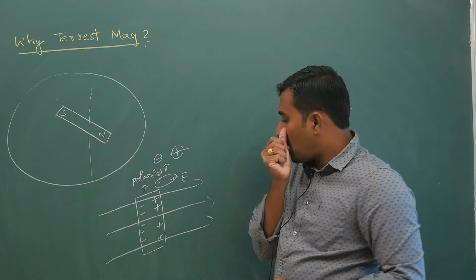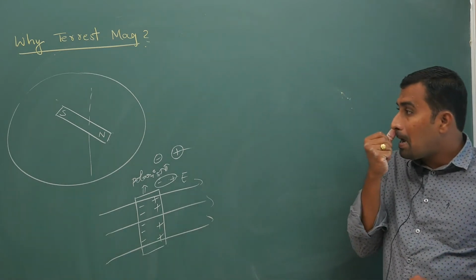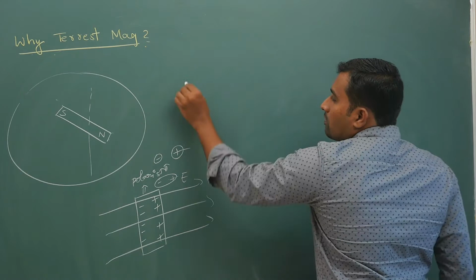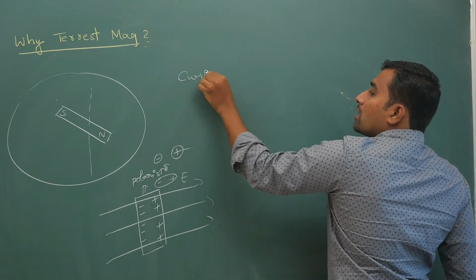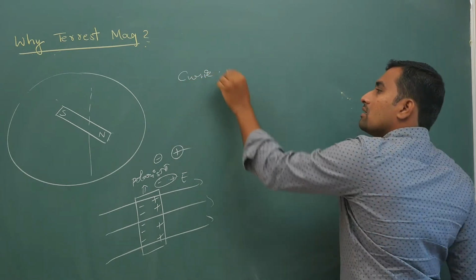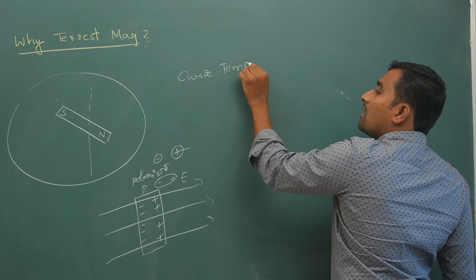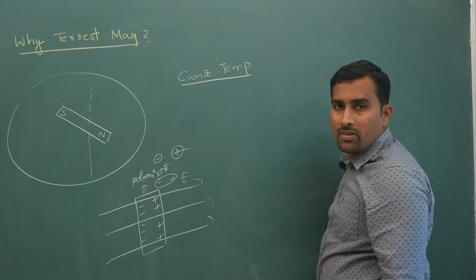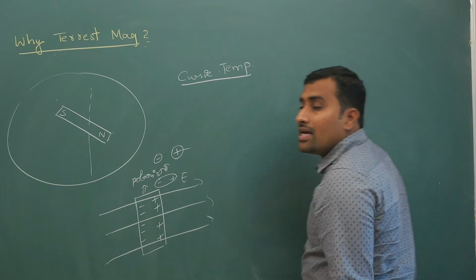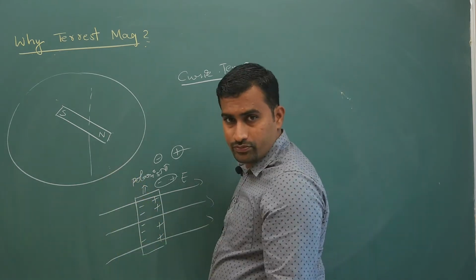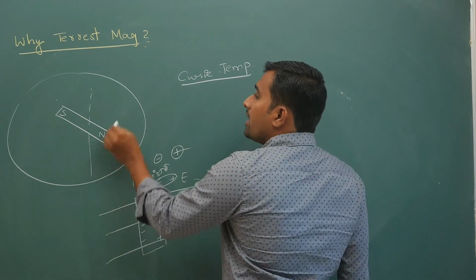Similar to this, instead of electric field, later you will study what is called Curie temperature in the next part, in the classification of magnetic materials. Earth's temperature is very high in the core.